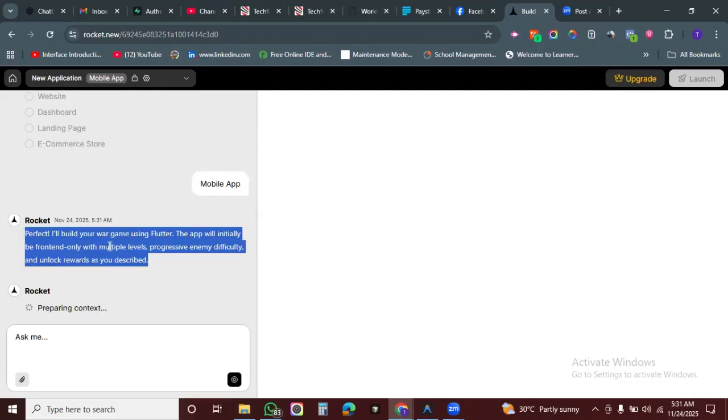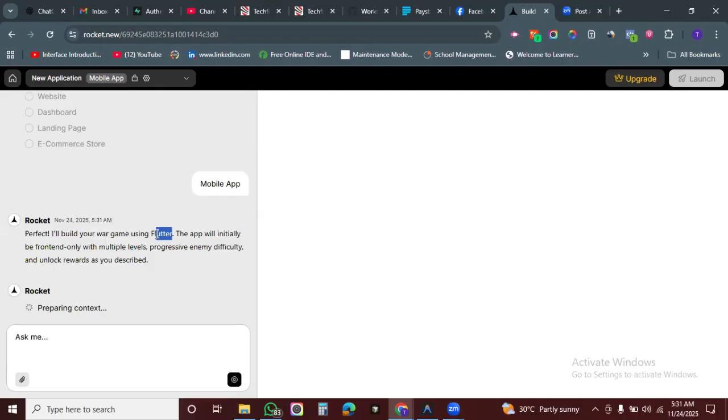That'll be a war game using Flutter, okay? It uses Flutter. By the way, in building a mobile application, especially a cross-platform application, when I say cross-platform, I mean apps that can be deployed on Android, on iOS, iPhone users, and even on web. And deploy it to speed across different platforms. You can use Flutter to build it. Flutter uses a programming language called Dart, D-A-R-T. You can use React Native to build it. That's another option.